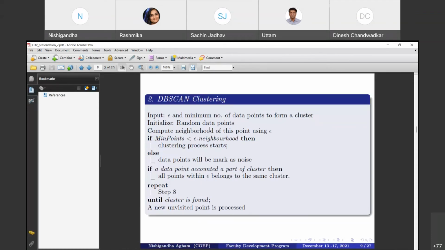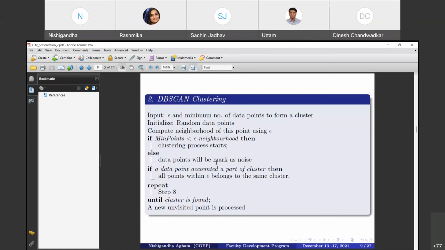Now here, DBSCAN groups the data points based on two main parameters: epsilon, and the minimum points, which relates to the number of dimensions D in the data set.